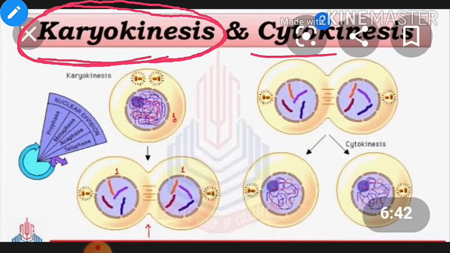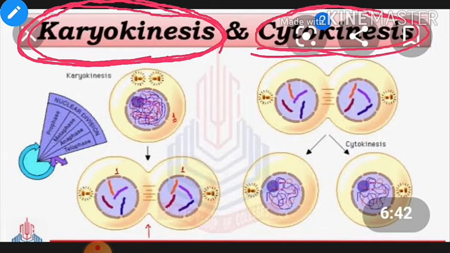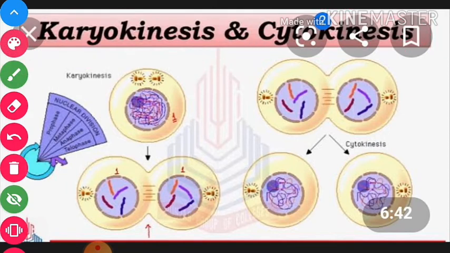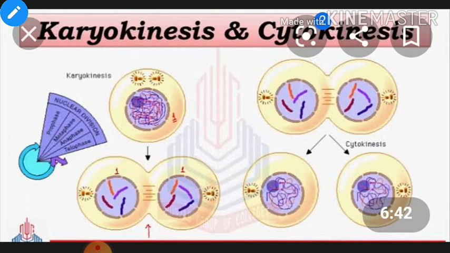After completing the karyokinesis, after completing the changes in the nucleus, the cytoplasm will divide, and the cytoplasm division is called cytokinesis. You must remember, that's why we are saying that mitosis has two phases. The first phase is karyokinesis and the second phase is cytokinesis.